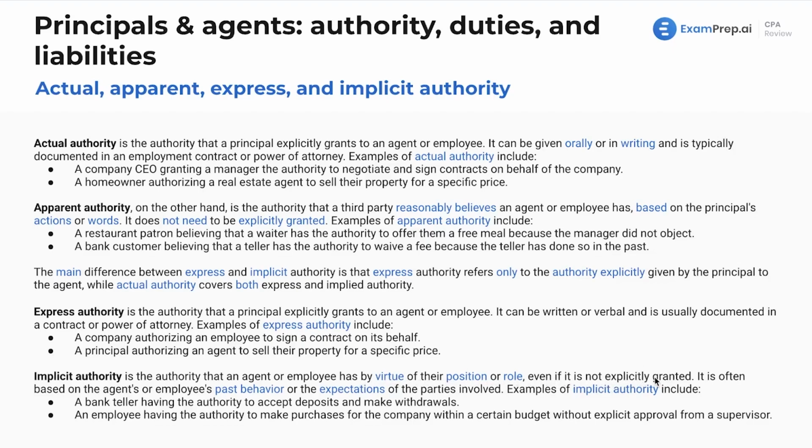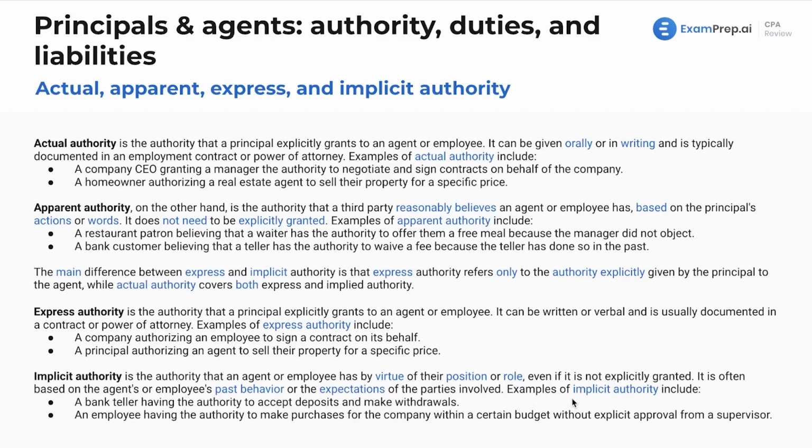So again, you might think that in that example the restaurant waiter can give you a free meal. You think, okay, yeah, they might be able to do that, but it may not be true. It's often based on the agent's or employee's past behavior or the expectations of the parties involved.